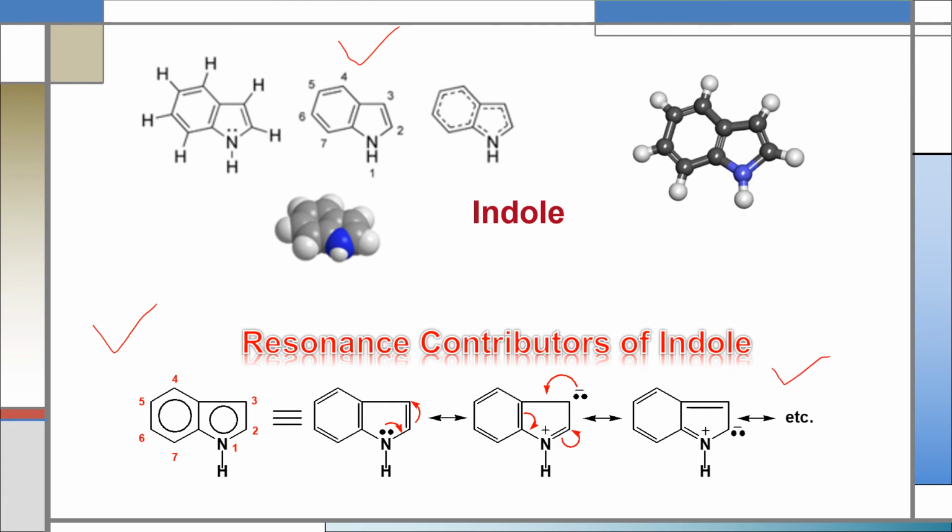First, the delocalization of pi electrons occurs inside the 5-member ring, and then delocalization of the pi electrons occurs in the 6-member ring. Actually, indole forms many resonance forms; that's why I mention only a few here.